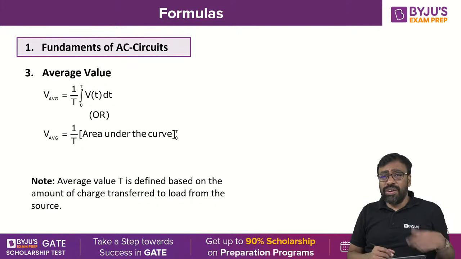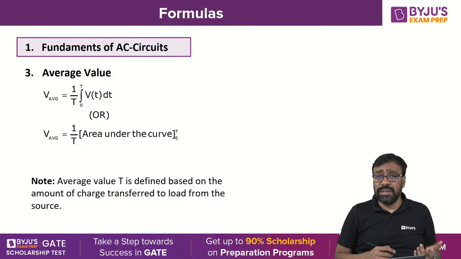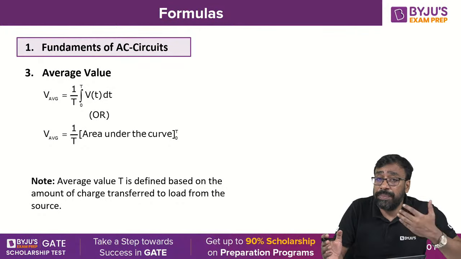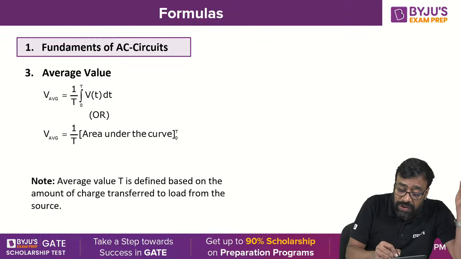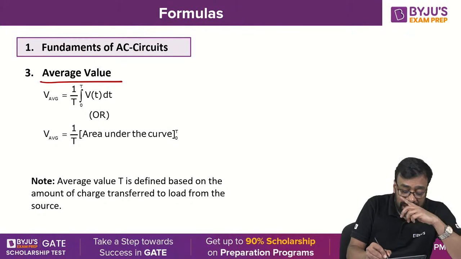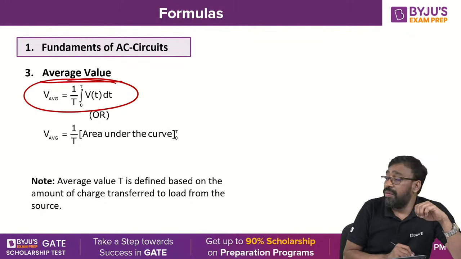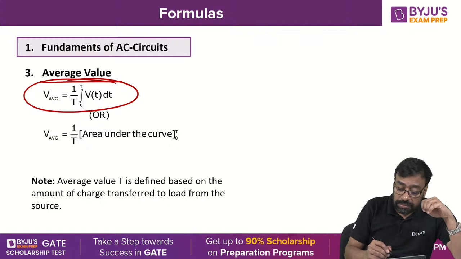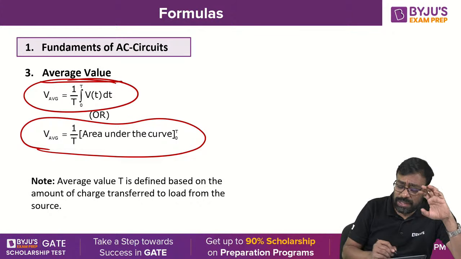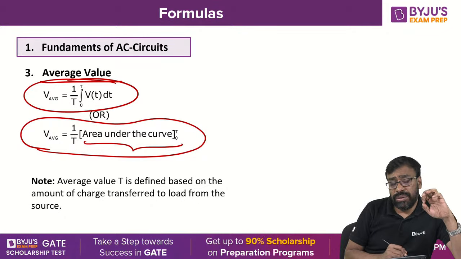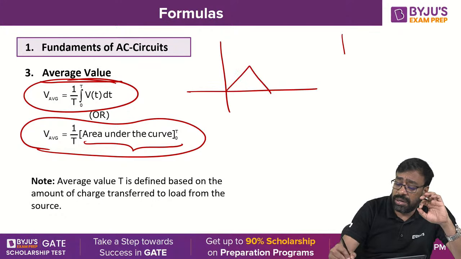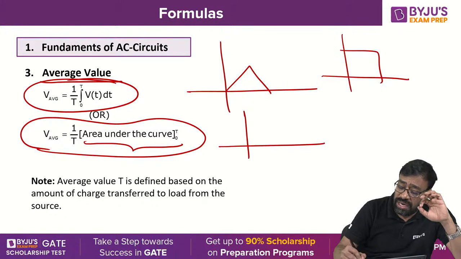Okay. How do you find the average value for periodic waveforms? The same waveform, where the quantity is changing at regular intervals, we can call periodic waveforms. For periodic waveforms, you need to find the average value, RMS value, form factor, peak factor, important formulas. Okay, the average value is nothing but 1 by T, integral 0 to T, V of t dt. Okay. And integration 0 to T, V of t is always expressed as what, Nana? Area under the curve. You can easily find the average value for a triangular shape, okay, rectangular shape, or trapezoidal shape.